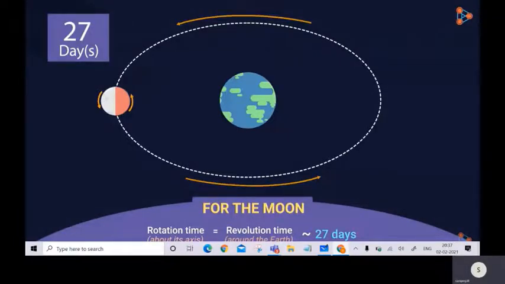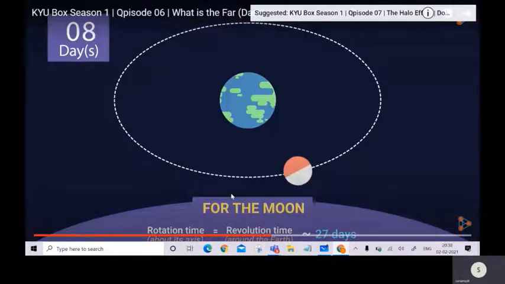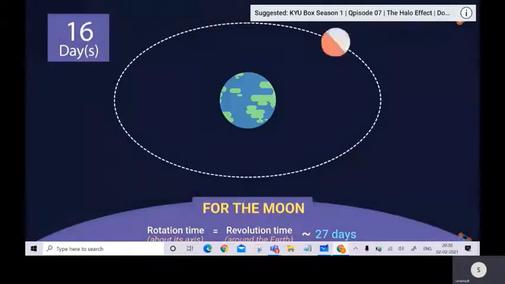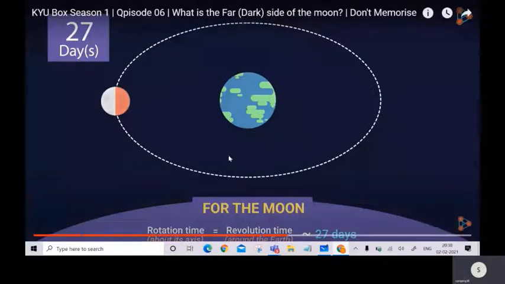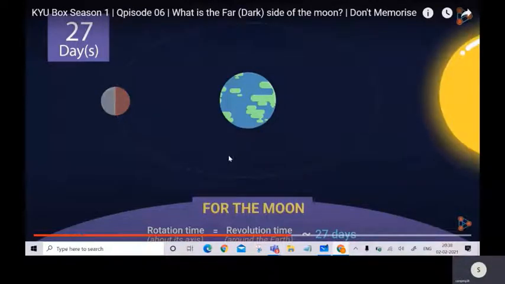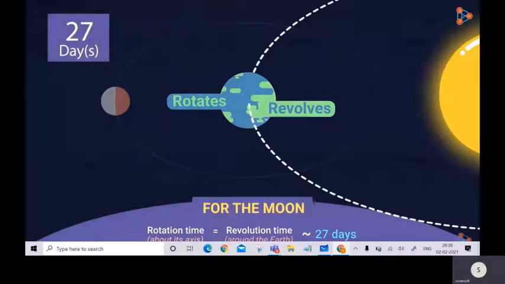Let's have a look at this one more time. Notice how the moon is moving. We can see that at any point in time, just one side of the moon is visible to us from Earth. In reality, the Earth is rotating as well as revolving around the Sun. But irrespective of that, from any point on the Earth, only one side of the moon can be seen. So now we know why the Earth doesn't trust the moon.